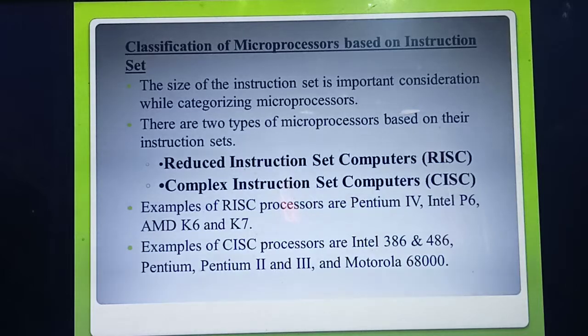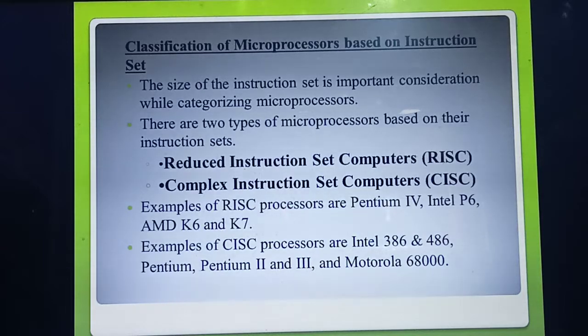Then the next important 2-mark question is classification of microprocessor based on instruction set. So what do you mean by instruction set? The collection of instructions processed by a microprocessor is called the instruction set. How many types of instruction sets are available? 2 types. What are they?